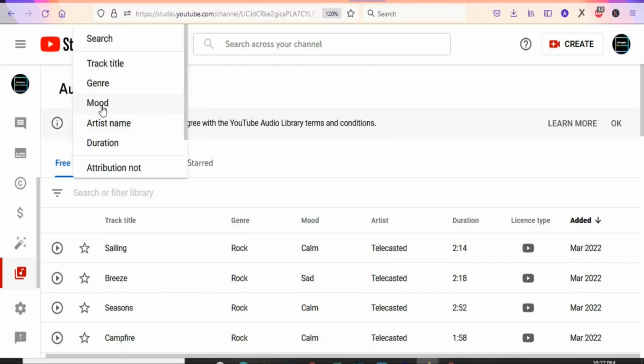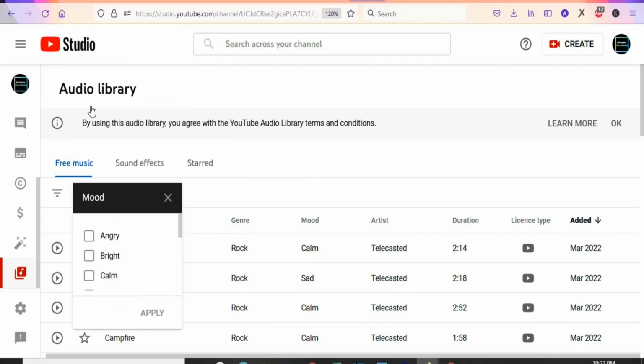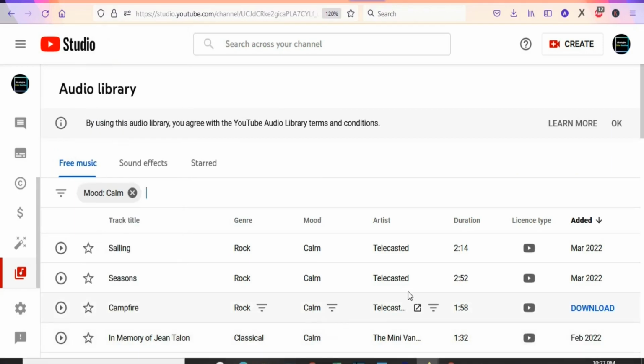So I'm going to just select mode. So you just select that. So the next thing is that we are going to download the one that you want.